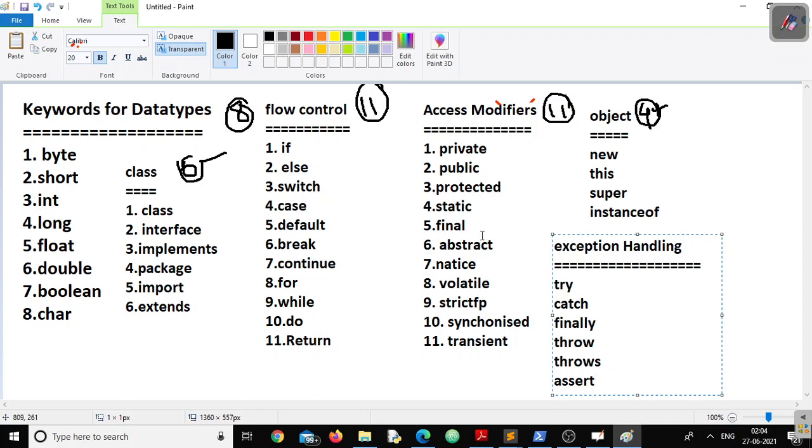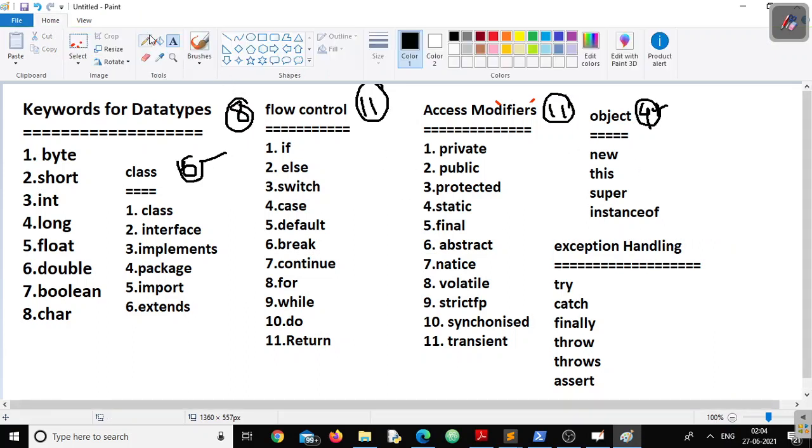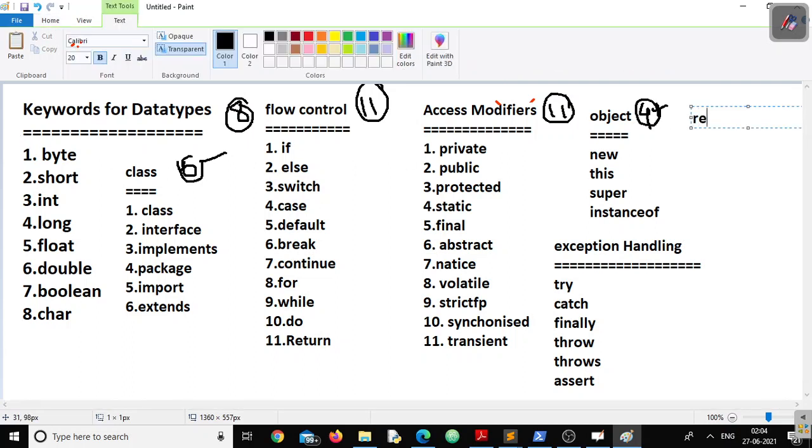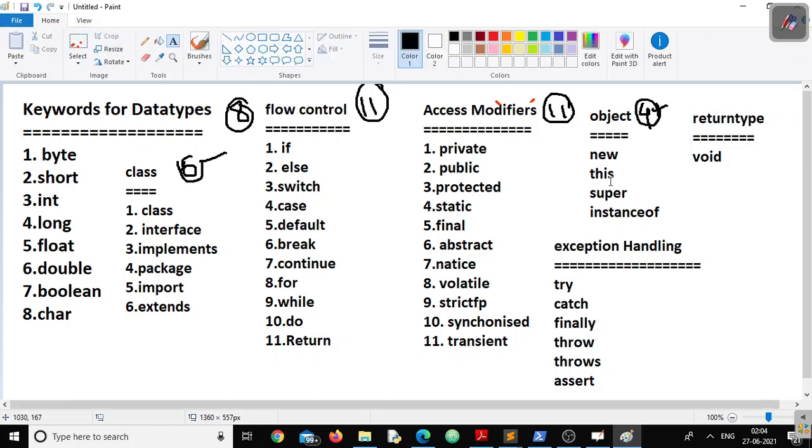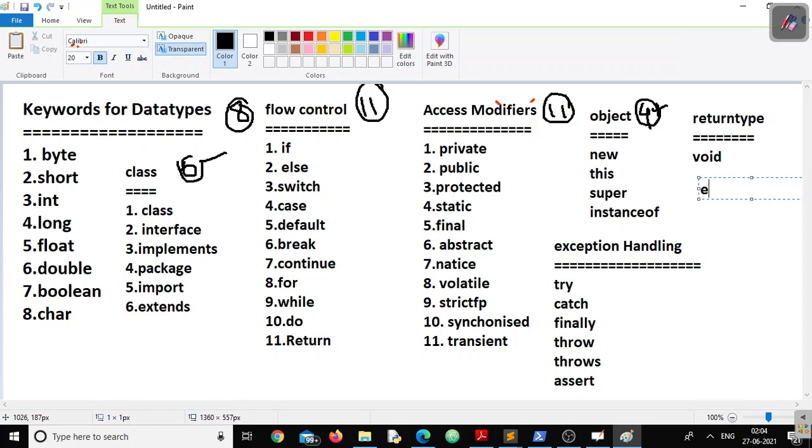Right? So 6 of them. So next, remaining 2. Then keyword for return type. There is only one keyword for return type, that is void. So one more left, that is enum. Now I hope all 48 are covered.